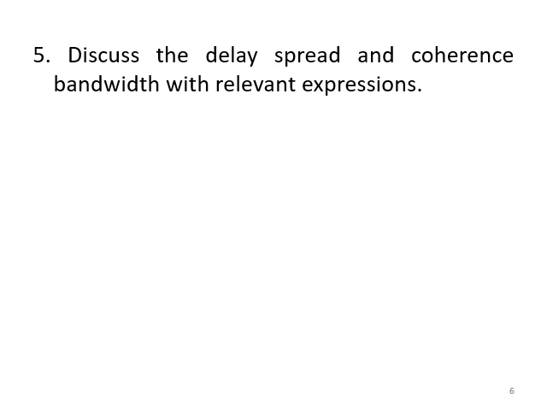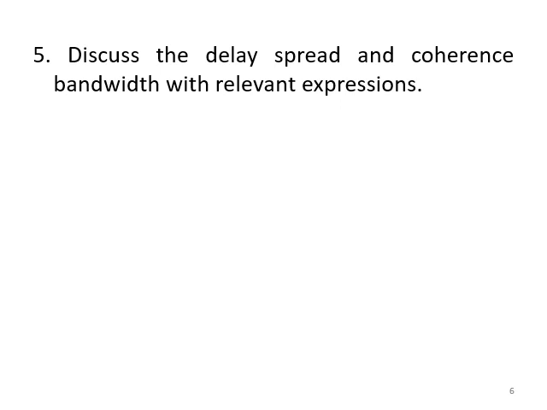Delay spread is the amount of time between the first arriving path and the last arriving path. Give the equation V equals tau max divided by Ts. Coherence bandwidth is the statistical measurement of the range of frequency over which the channel is flat.